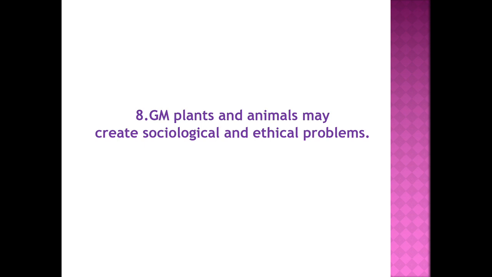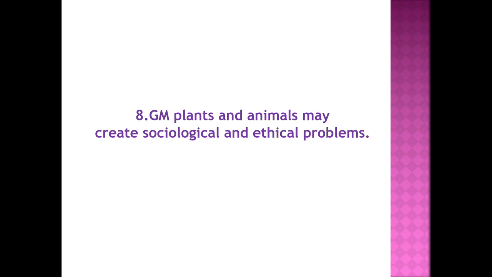And the last of the threats or risks of GM plants is that GM plants and animals may create sociological and ethical problems. We know very well ethics means a person's beliefs and values. So the ethics concern food security and the effects on health. We know how genetically modified crops have effects on health, that is, they may cause allergy. And regarding the security of food, horizontal transfer of genes may increase the risk of developing diseases in the human body. These all come under the ethical problems.